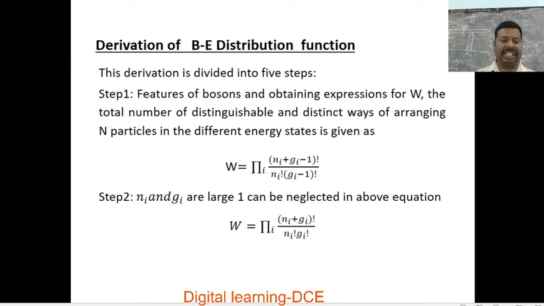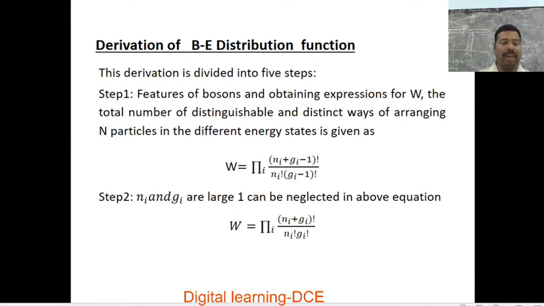No restriction is imposed on the number of particles that occupy a given cell. So let's consider a box divided into Gi sections by Gi minus 1 partitions, and ni indistinguishable particles to be distributed among these sections.